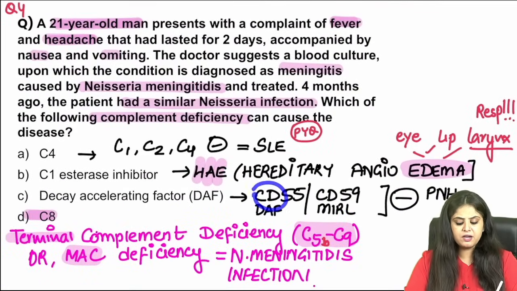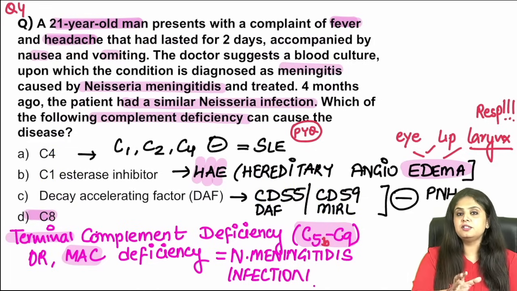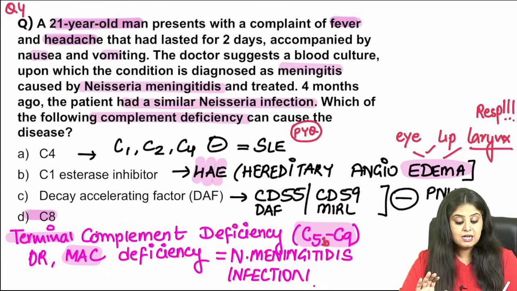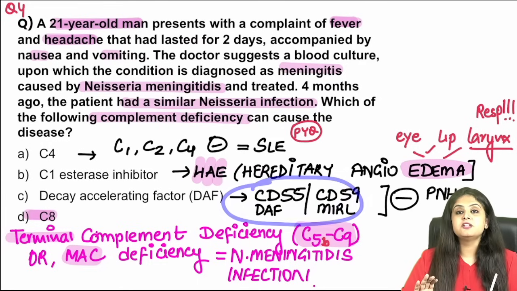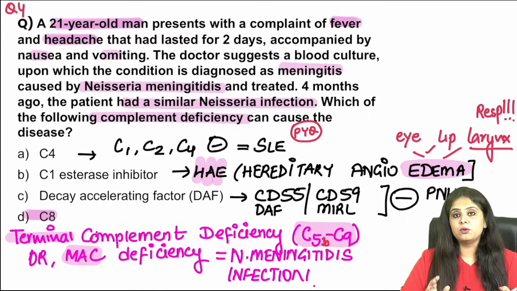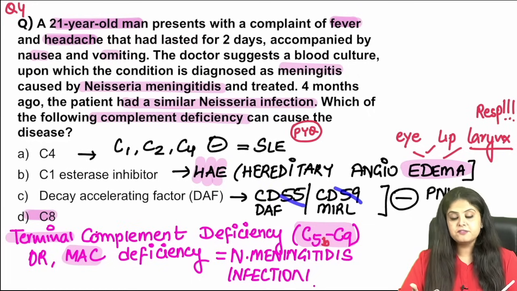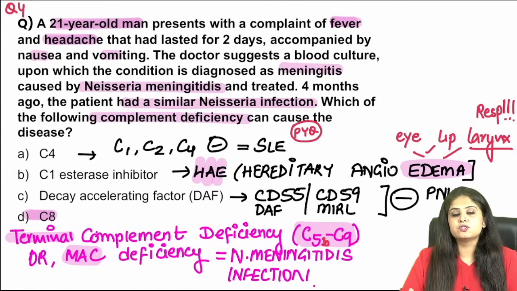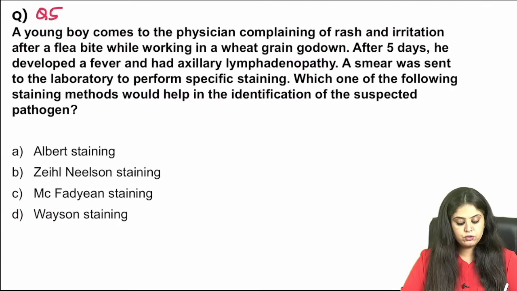And how is CD marker, I mean, the complement proteins, I can understand C1, C4, C8, they are to do with complement pathway. How is CD55 and CD59 related to complement pathway? Because normally in all of us, 55 and 59 are controllers of the complement pathway. They control unnecessary activation of the complement pathway. So they are very much a part of the complement system. Question 4 also done.